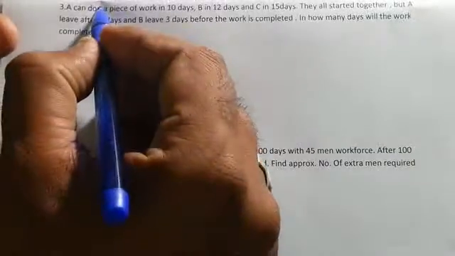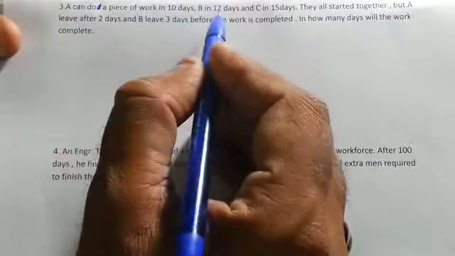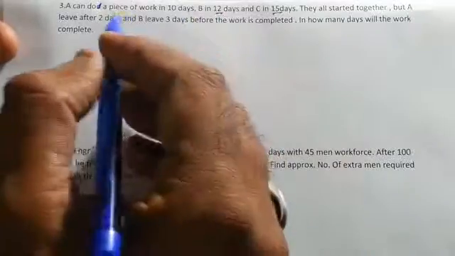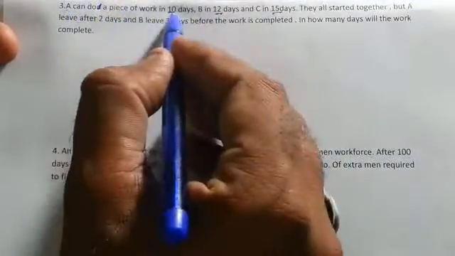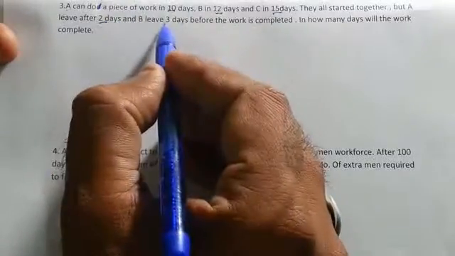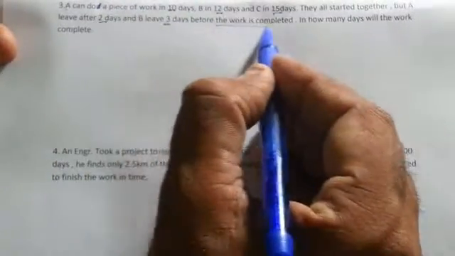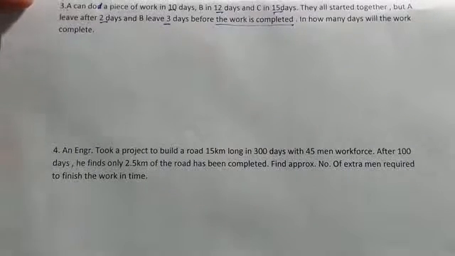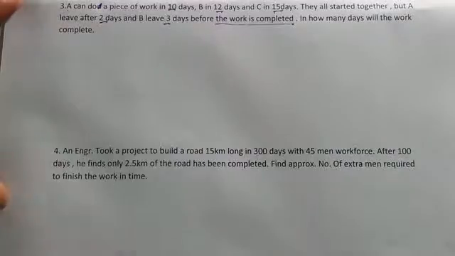A can do a piece of work in 10 days, B in 12 days and C in 15 days. They all started together, but A leaves after 2 days and B leaves 3 days before the work is completed. In how many days will the work complete? So again, the question is very easy. You have to interpret it exactly and then we can solve it very easily.